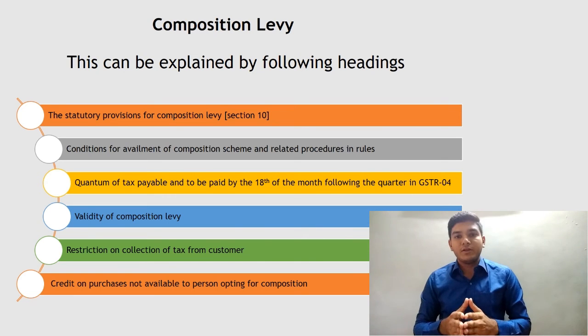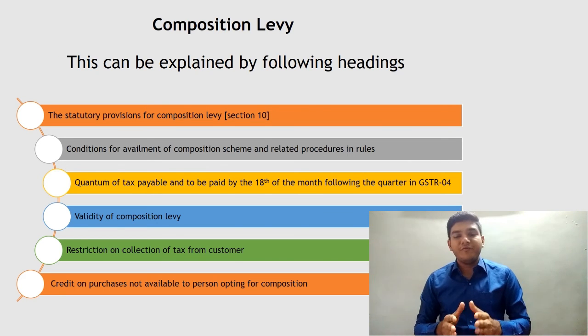Second, if a person is a supplier of services like restaurant service, then he is liable to pay 5% tax, of which 2.5% is CGST and 2.5% is SGST. And in the residual category, the person is liable to pay 1% tax, that is 0.5% CGST and 0.5% SGST.